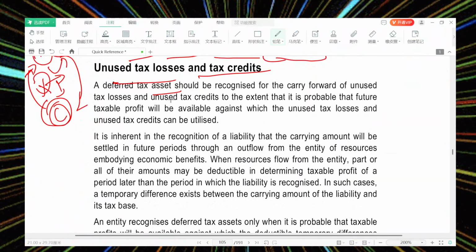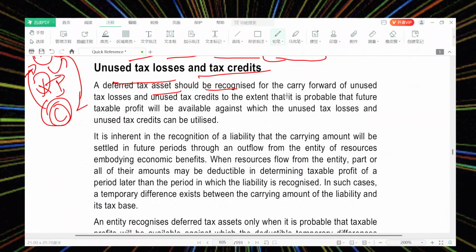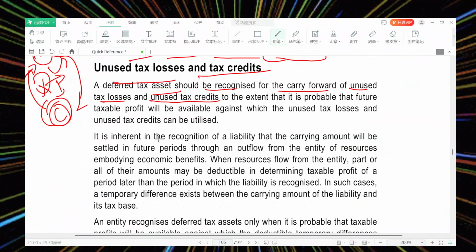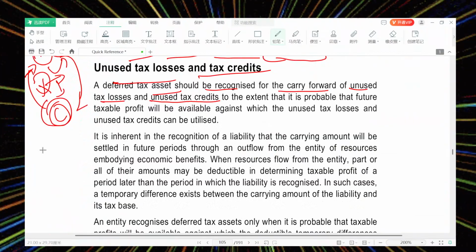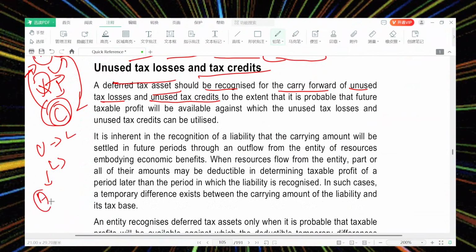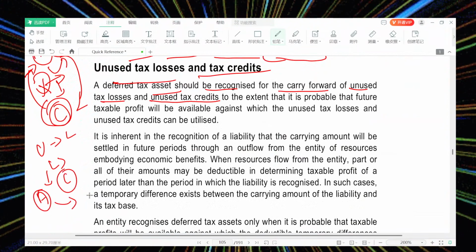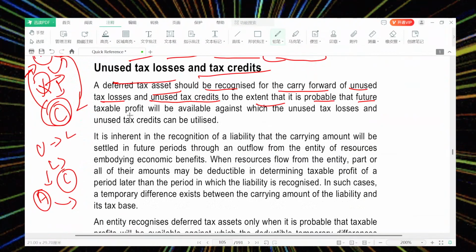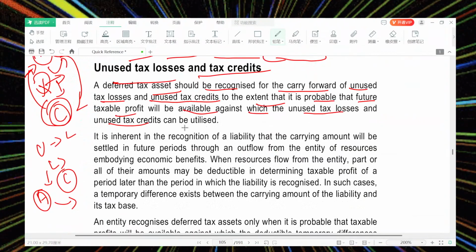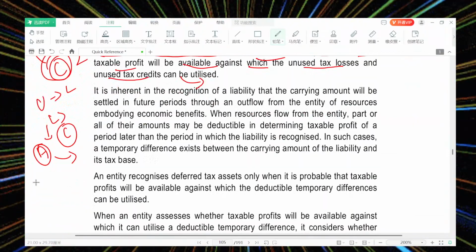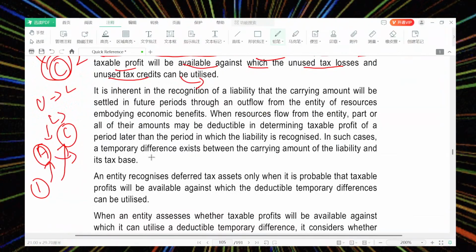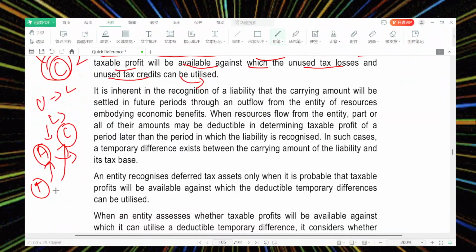A deferred tax asset should be recognized for the carry forward of unused tax losses and unused tax credits. Yes, there will be unused tax losses. So I have paid tax, so there is an asset, and I have a credit that is being carried forward, to the extent that it is probable that future taxable profit will be available against which the unused tax losses and unused tax credits can be utilized. What I was saying is, when a tax expense arises, you can utilize this credit and use these tax losses to set off the tax payment due.